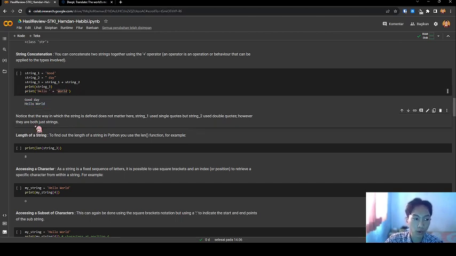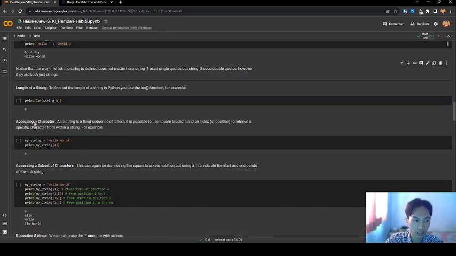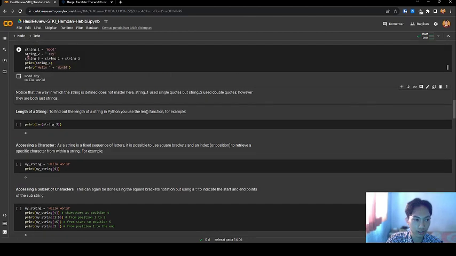Notice that the way in which the string is defined does not matter here. String 1 uses single quotes, but string 2 uses double quotes. However, they are both just strings. Next, length of a string. To find out the length of a string in Python, you use the length function. For example, let's see, I have print length of string 3 here, and I execute the program.